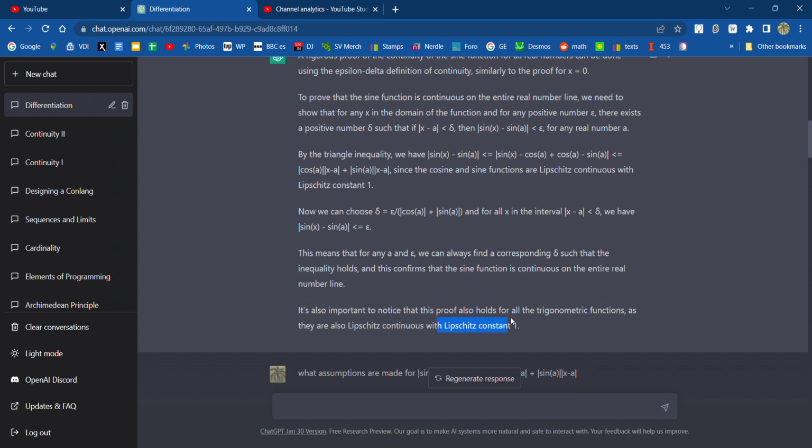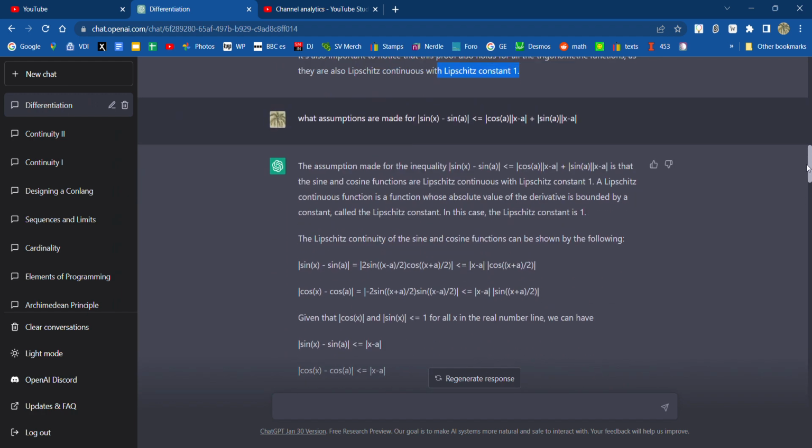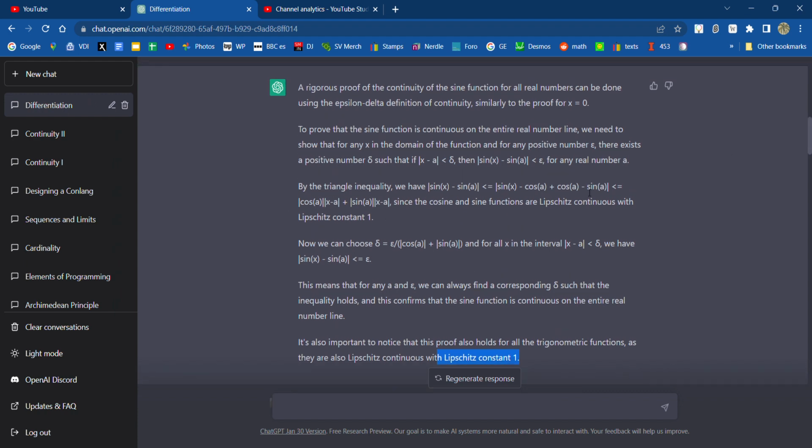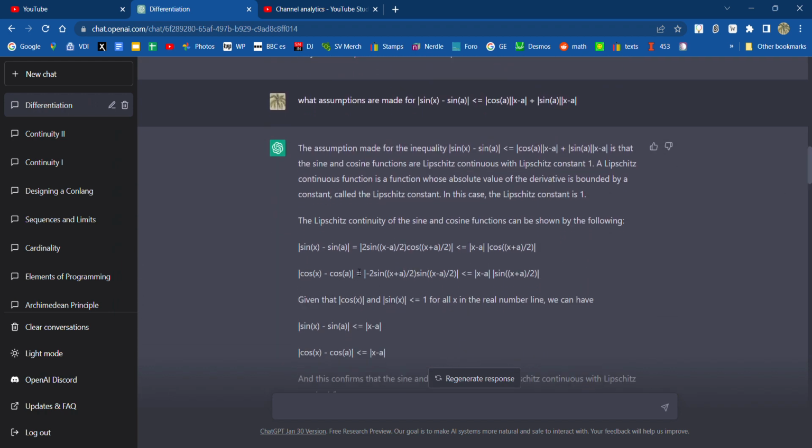But then it went into using the terminology of Lipschitz constant 1. And I know it's in Bartle and Sherbert, but I wanted to ask more about that. And also, there was one of the formulas. I wanted to know more about the trick that it used, taking sin x minus sin a, adding plus and minus cosine a, which is equal to 0, and then getting x minus a taken out. So I asked about that part of the proof, and it expanded on it. It went into more detail about how Lipschitz continuity is proven.